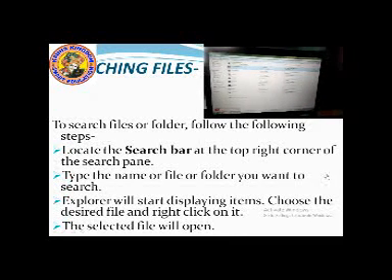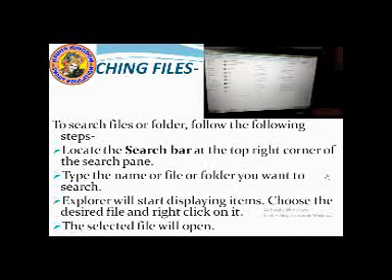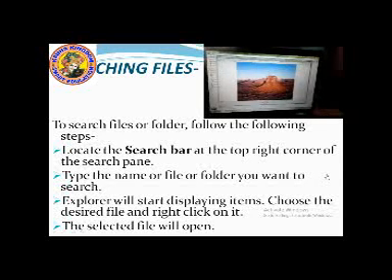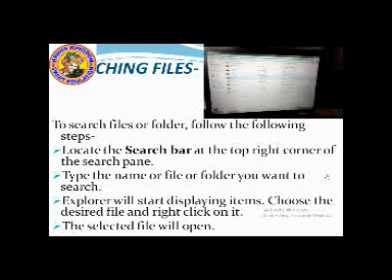I will repeat again. First you go to the search bar in the right corner. Then you type picture. The Explorer will start displaying the items. Choose the desired file. The selected file will be opened. This is how you search files in Windows. Okay.